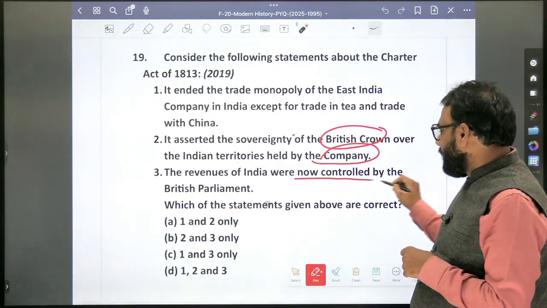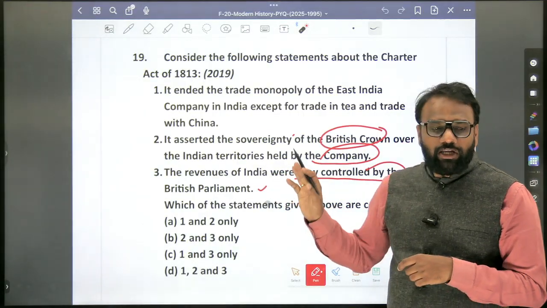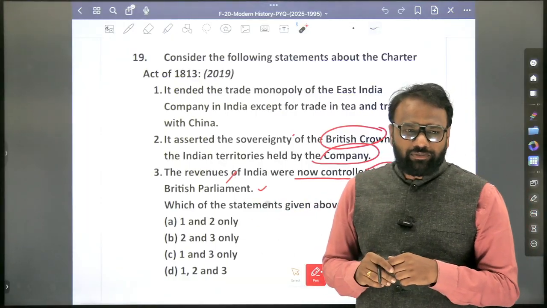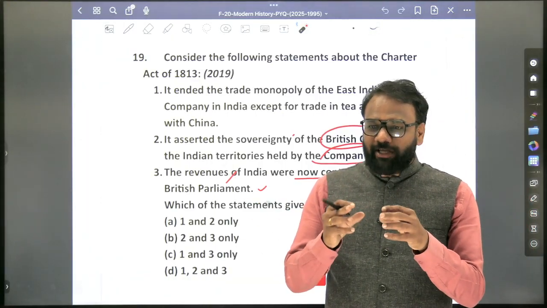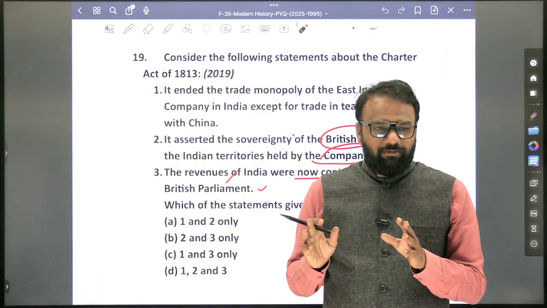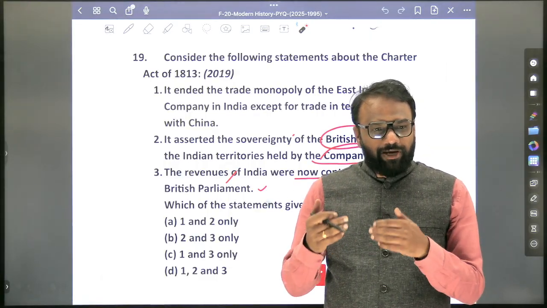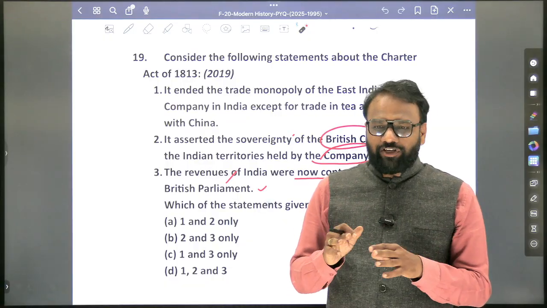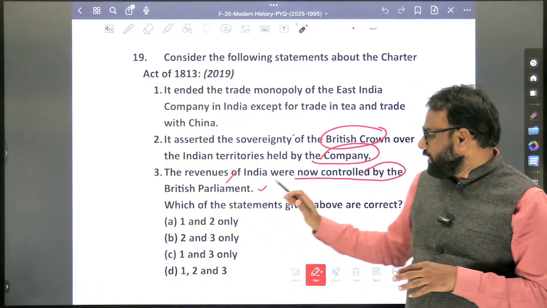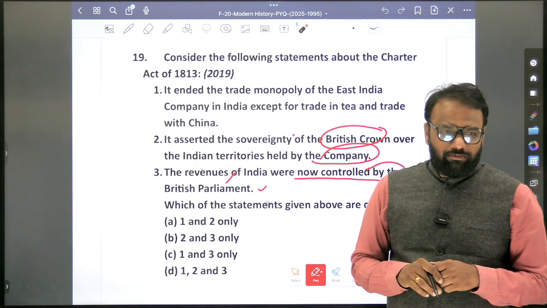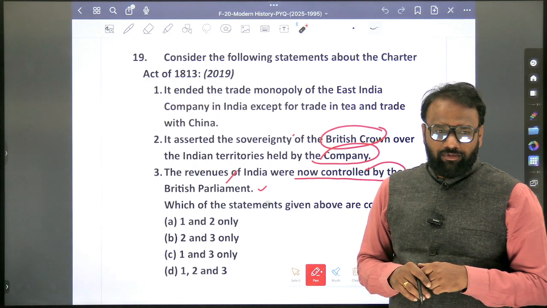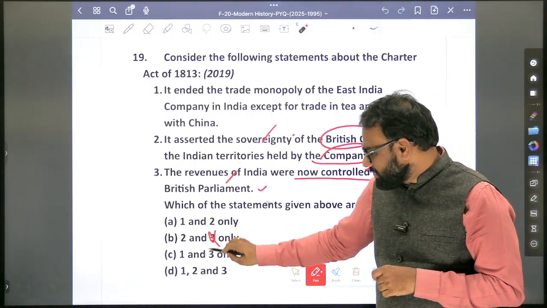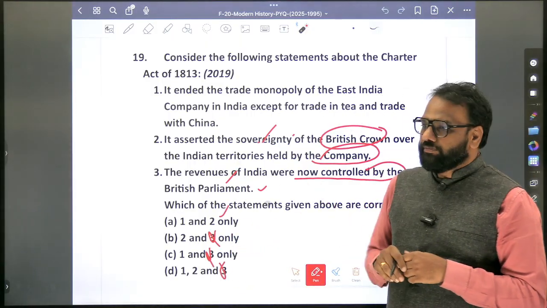The revenues of India were now controlled by the British Parliament. No, the revenues of India were not controlled by the British Parliament. What does the third statement mean? It means taxes were being fixed by the British Parliament. But that was not the case. It was fixed by the Indian Viceroy itself, and whatever Council of Ministers they had, they used to fix it. So the third one is wrong here. Previously whatever we made, this is correct. The answer is 1 and 2 only.